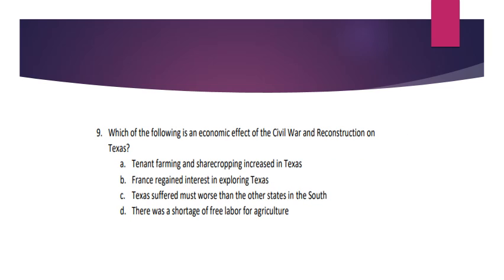Number 9. Which of the following is the economic or money effect of the Civil War and Reconstruction on Texas? A. Tenant farming and sharecropping increased in Texas. B. France regained interest in exploring Texas. C. Texas suffered worse than the other states in the South. D. There was a shortage of free labor for agriculture.